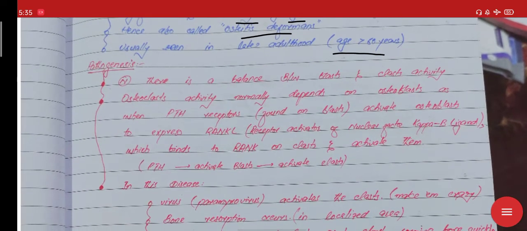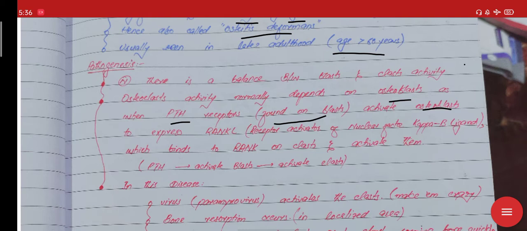Pathogenesis. Normally, first of all, the normal physiology that we know is that there is a balance between osteoblast and osteoclast activity. So the blasts are continuously forming the bone, whereas the clasts are continuously resorbing the bone. Now the osteoclast activity normally depends on the osteoblast. So the parathyroid hormone receptors, which are found on the osteoblast, when they activate the osteoblast, what happens is the parathyroid hormone acts on the osteoblast.